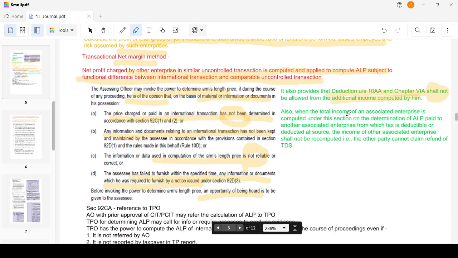Okay. Then also, when the total income of the associated enterprise is computed under this section on the determination of ALP paid to the associated enterprise for which tax has been deducted or deductible at source, the income of the associated enterprise shall not be recomputed. That is, the other party cannot claim the refund of TDS.